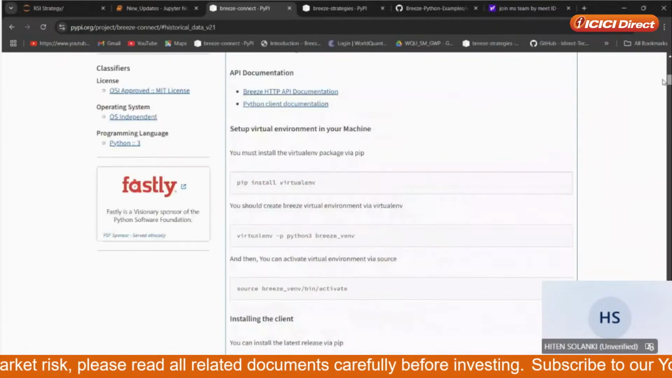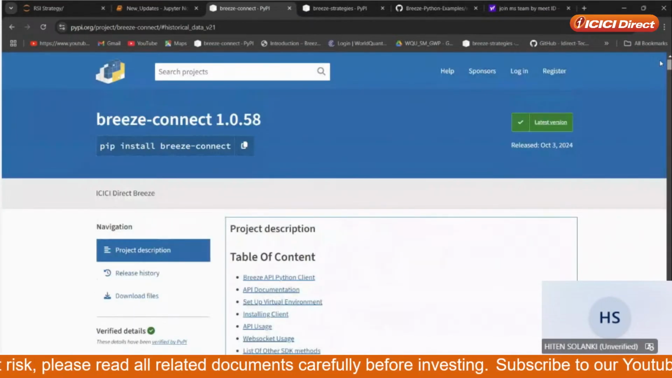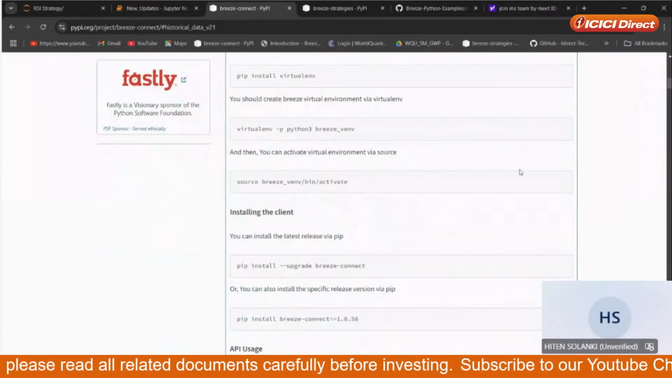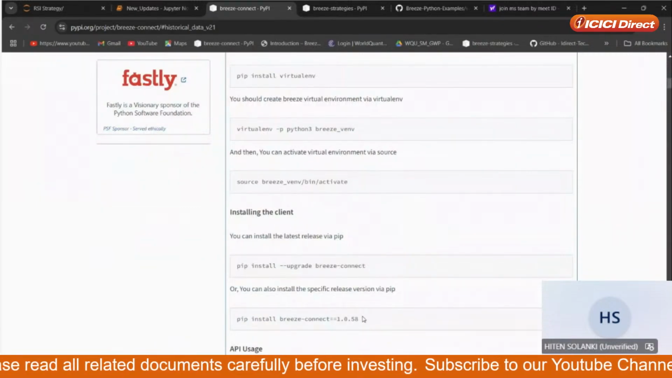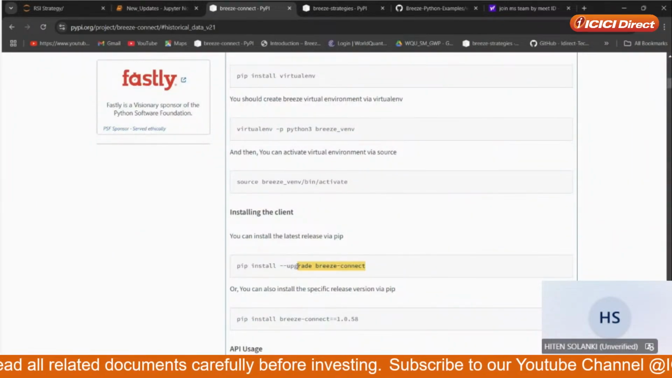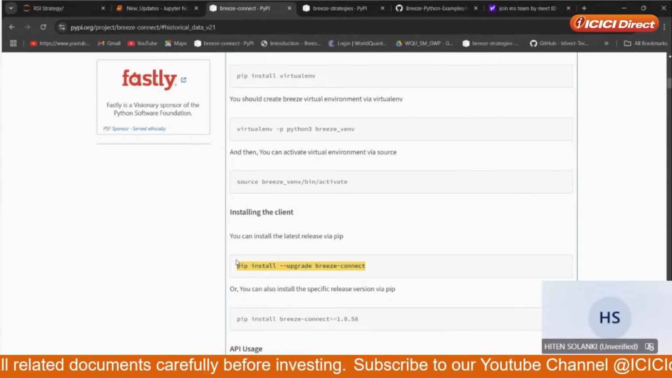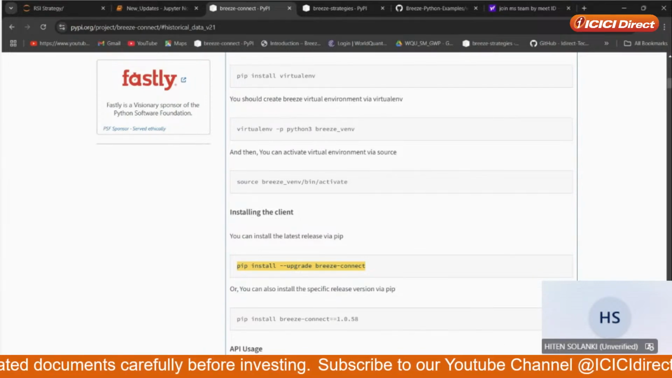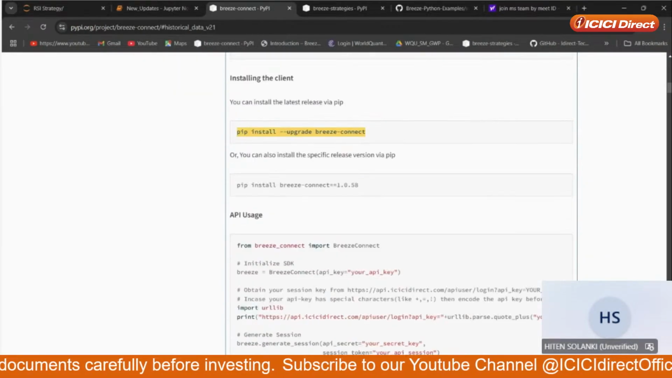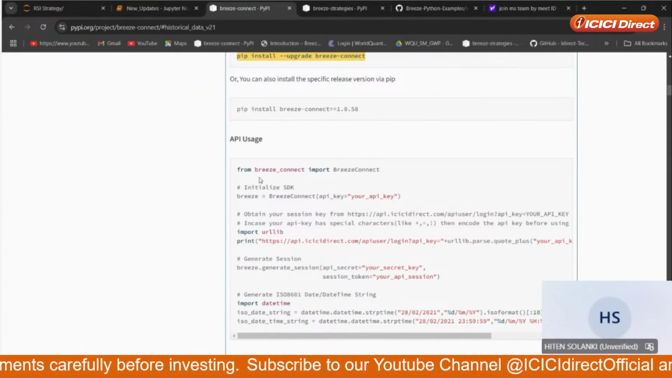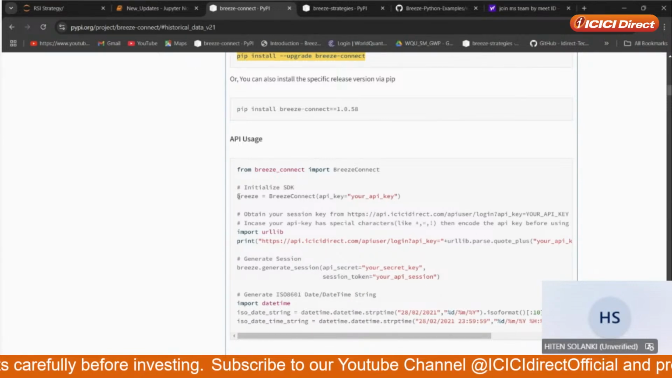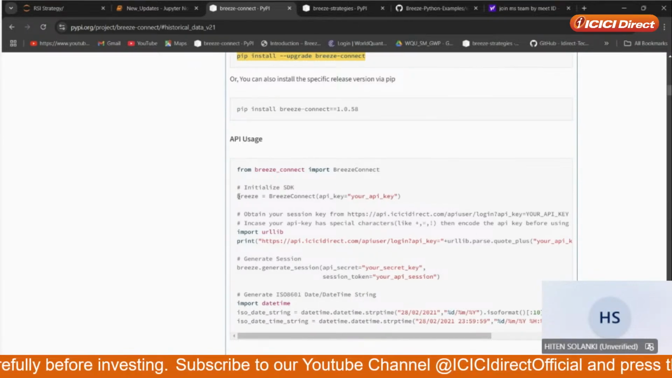This is our Breeze Python SDK page. First of all, you need to install this library. You can start with pip install --upgrade breeze-connect. Then later on, you need to import the library. Then breeze is equal to BreezeConnect. This is the initialization part.